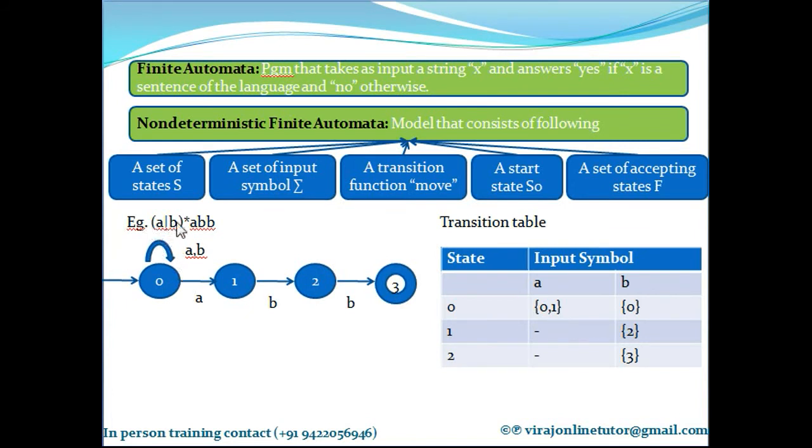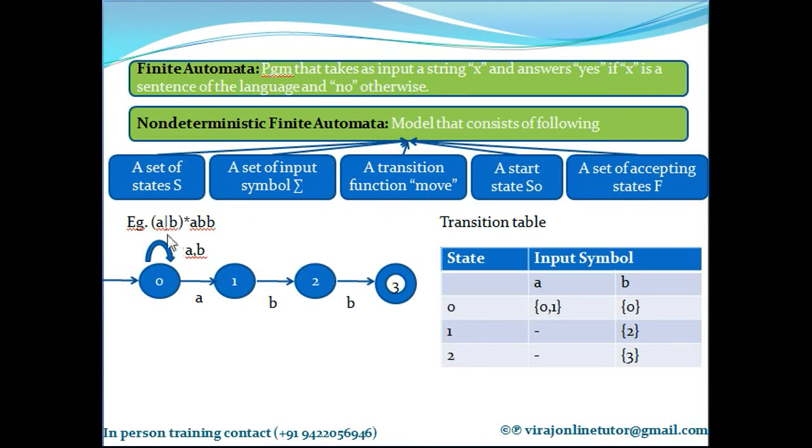Okay, it says A or B 0 or more times. So this is how to draw that. If A or B is repeated 0 times, it is as good as saying this is not there at all. In that case, what will be the input string? ABB only, right? So from 0, you mark A, B and B, and you go to the final state. So mark this 3 as a final state by putting it in double circles.